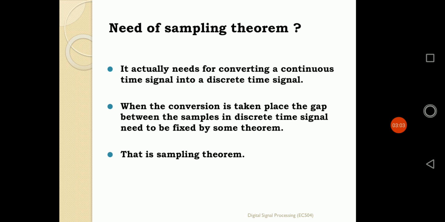That gap needs to be fixed by the theorem. It should not be any value according to our choice. It should be predefined, pre-monitored by the sampling theorem. That is why the sampling theorem is very much needed for our conversion.